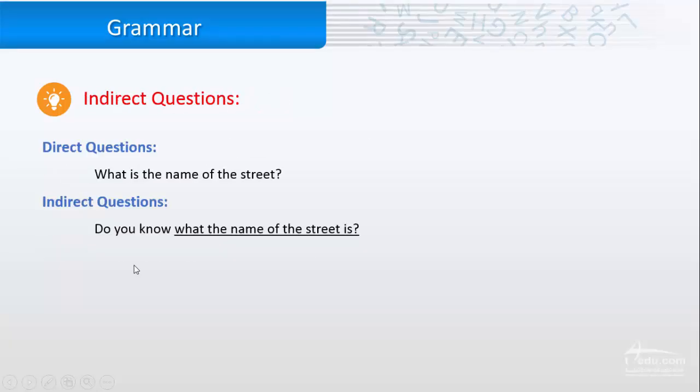So we have also indirect questions. The direct question, for example, "What is the name of the street?" If you want to make it indirect, we say, for example, "Do you know what the name of the street is?" So we removed the verb to be, is, from here and we add it at the end of the question. So it's going to be, "Do you know what the name of the street is?"